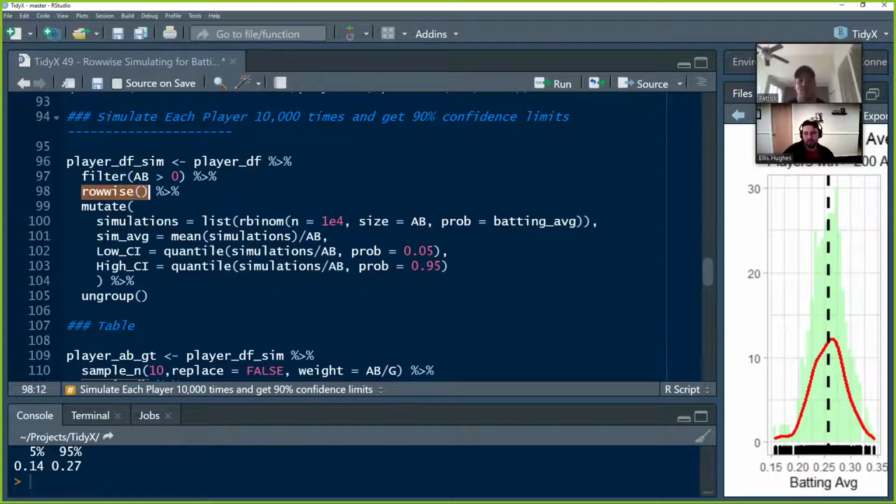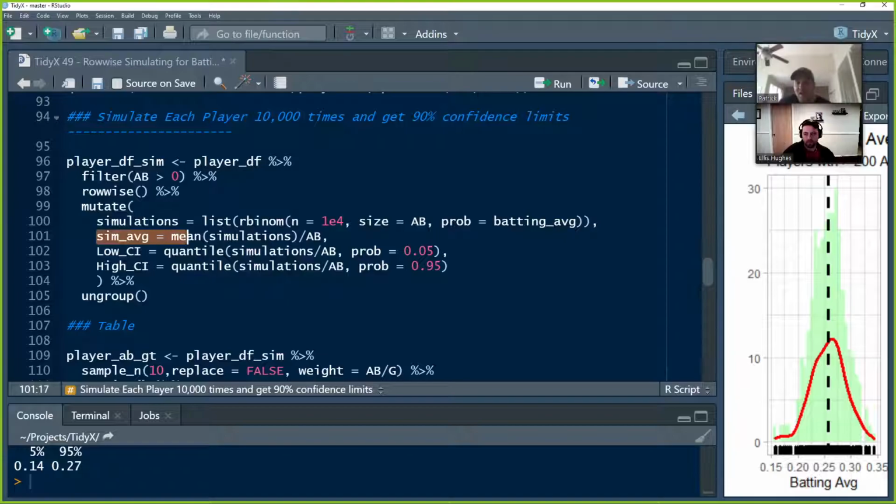We're going to run this using the rowwise function, which behaves like a fancy way of saying group by, basically group by each row. We're going to apply this to each row as it goes through the data set, and what we're going to apply is what takes place in this mutate. We're going to create simulations, and this is the exact same rbinom that we did above, just wrapped in a list. The idea is that we want to store all of the 10,000 seasons for that individual and nest it in a list at each row for each player.